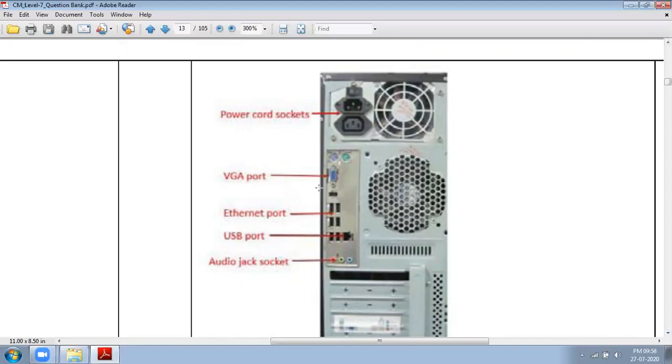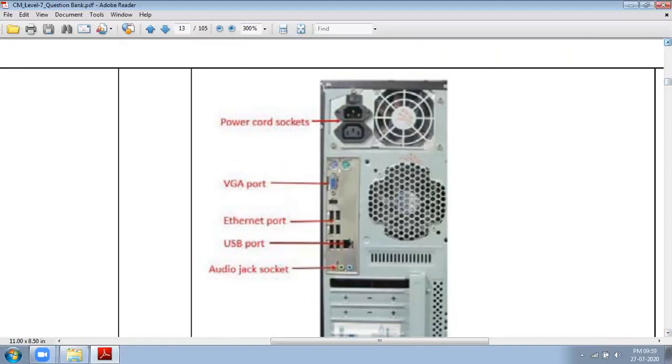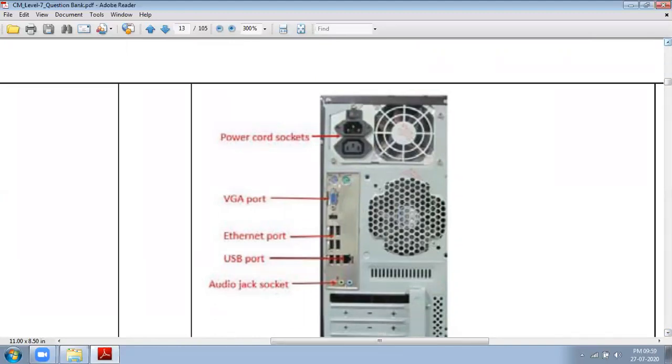So here, look at the first option, so here it is Ethernet and here it is USB port. So it is swapped. So here it is wrong, other is correct. Here it is power cord, VGA port, audio jack socket. So here it should be USB port and here it should be Ethernet port.